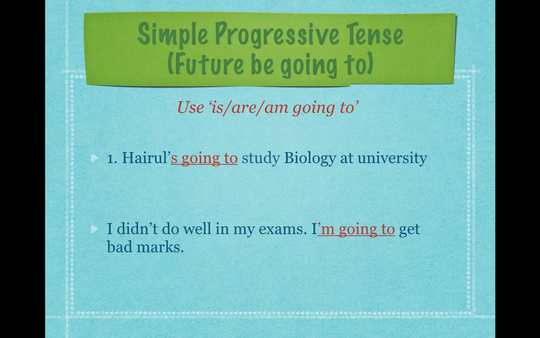Now let's look at the next example. I didn't do well in my exams. I'm going to get bad marks. So as you can see, I'm going to. So I'm is a short form of I am because the noun is I. So I am going to get bad marks. So this shows that in the future, his mark is going to be bad because he didn't do well in the exam. So as I've noted there, going to means that it is a continuous action, something that is going to happen in the future, but it is ongoing, it is continuous. Right? Let's look at the next one.